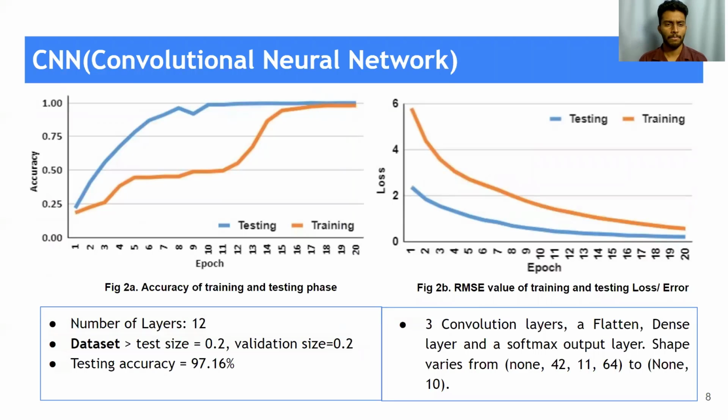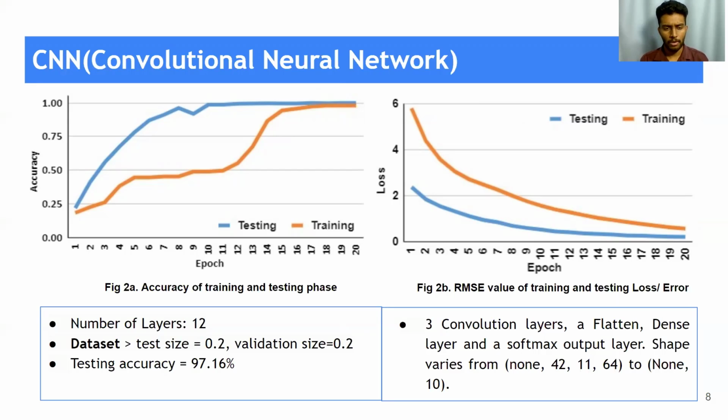Then going to CNN, which is a deep learning classification model. In CNN, we have used 12 layers consisting of 3 convolution layers, a flatten layer, a dense layer, and a softmax output layer. Here the shape varied from None, 42, 11, 64 to None, 10.